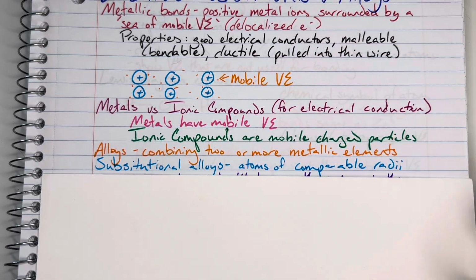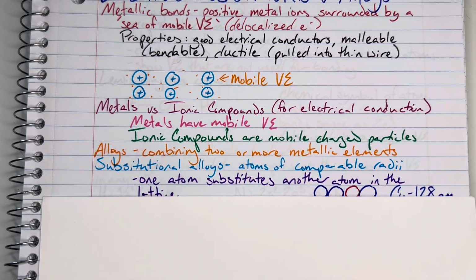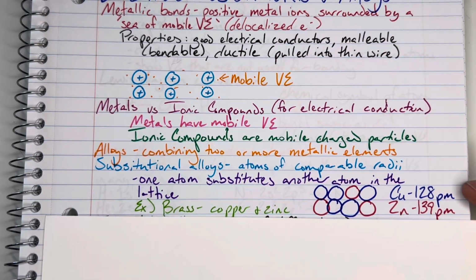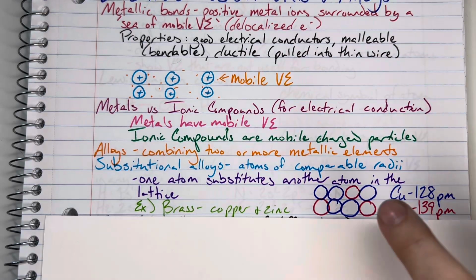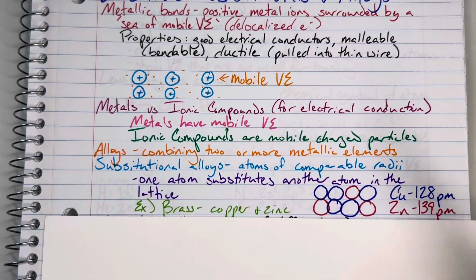The first one is going to be substitutional alloys, and those are going to be for atoms of comparable radii. So I can individually switch out those atoms, and they are going to substitute for one another within a lattice. So zinc and copper both have relatively similar atomic radii, and so they are going to be substitutional. And I can just replace this individual copper atom with a zinc in my metal lattice, and that would allow me to make brass.